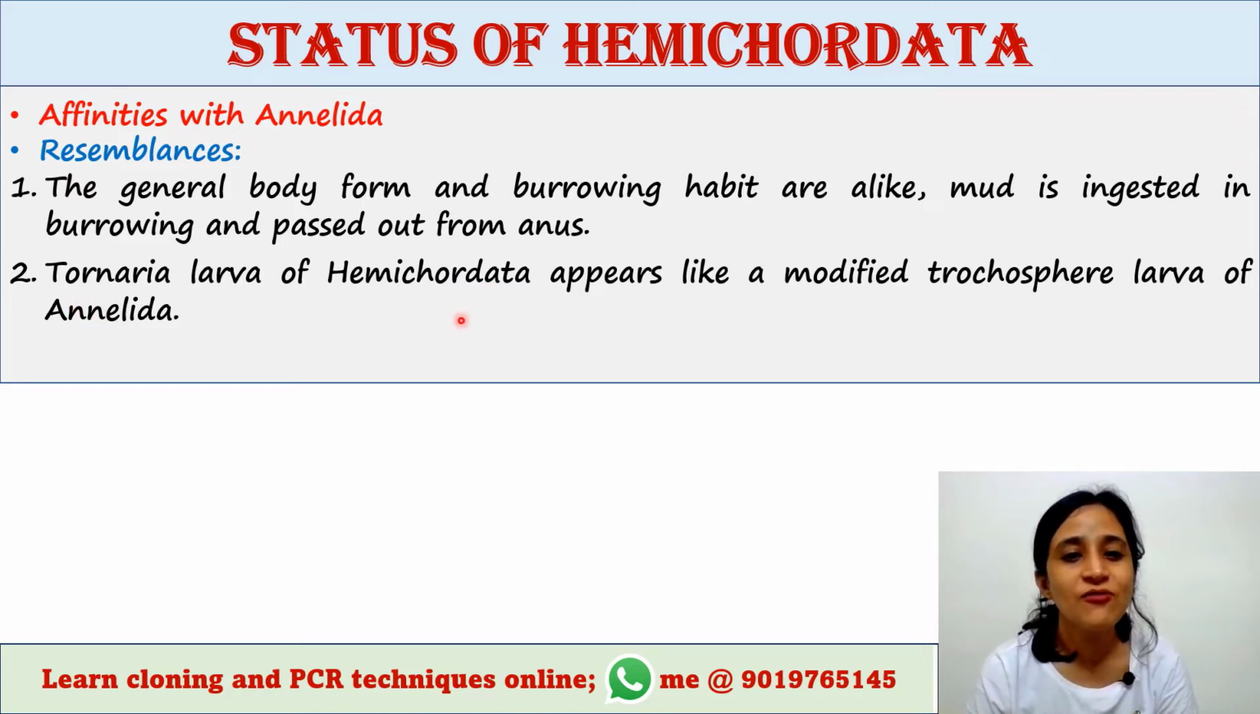Tornaria larva of Hemichordata appears like a modified trochophore larva of Annelida. So both of them have larvae. The larva of Hemichordata is called Tornaria and the larva of Annelida is called trochophore. So the Tornaria larva looks like a modified trochophore larva.